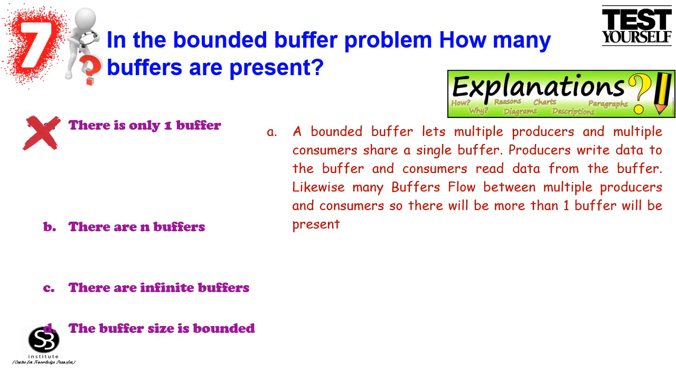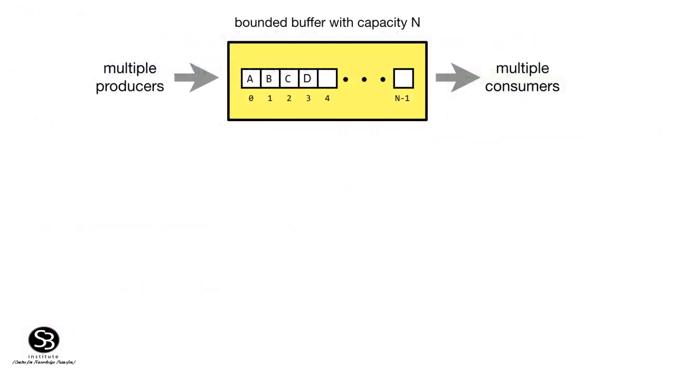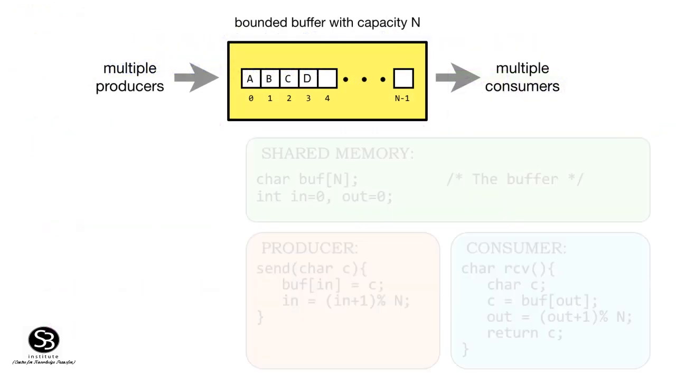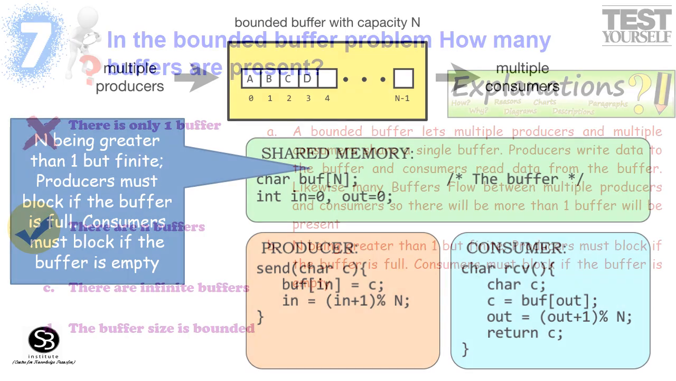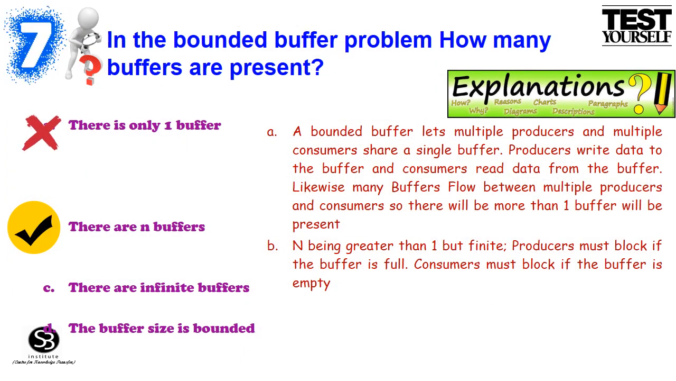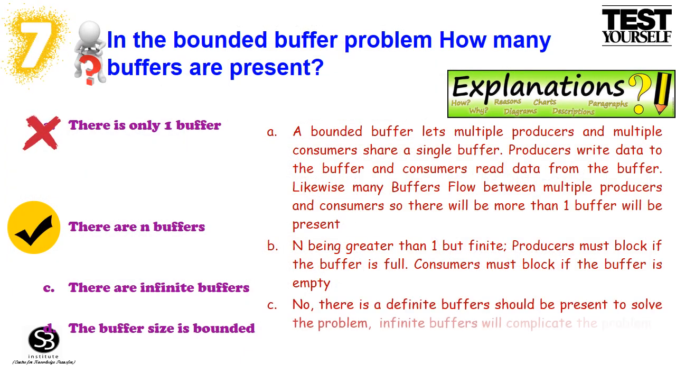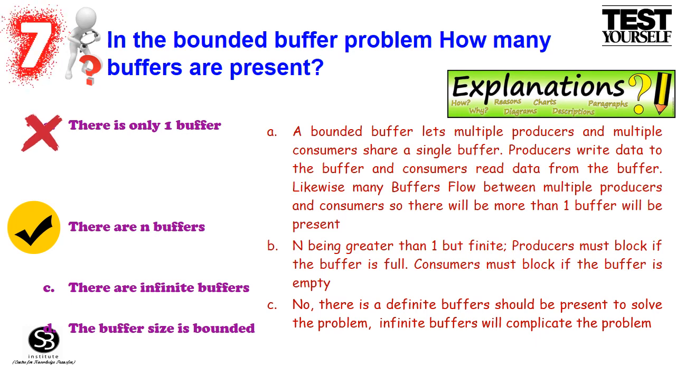Option B, there are n buffers, n being greater than 1 but finite. Producers must block if the buffer is full. Consumers must block if the buffer is empty. Option C, there are infinite buffers. No, a definite number of buffers should be present to solve the problem. Infinite buffers will complicate the problem.